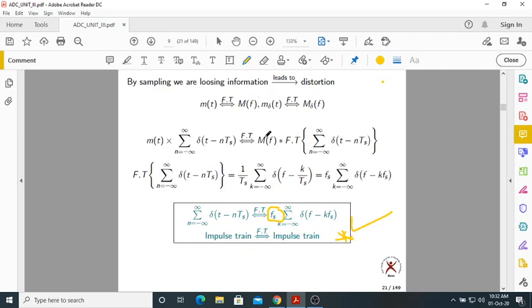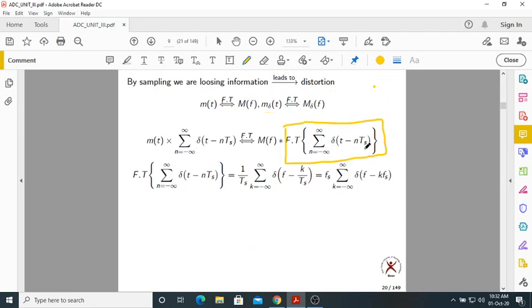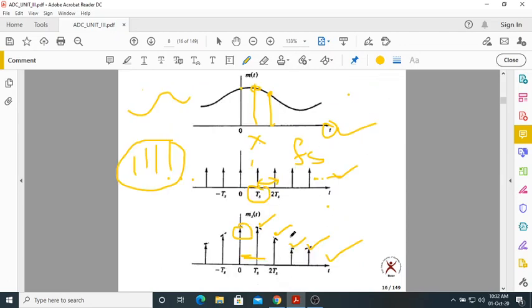What is m delta of t? The sampled signal in the time domain. For this, I want to find out the spectrum.